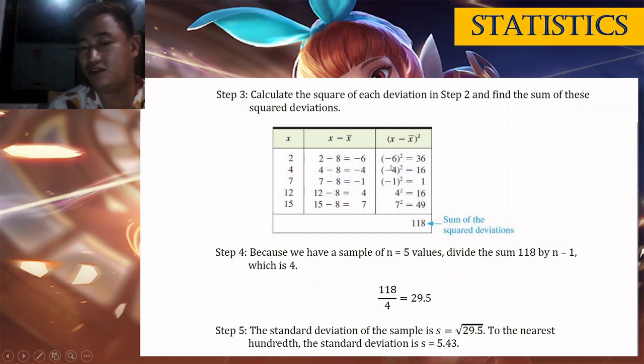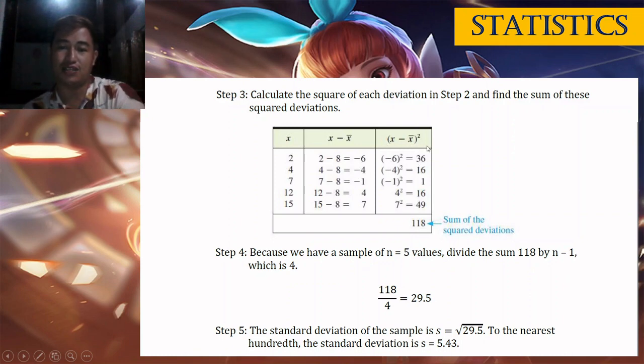Actually, pwede di na ninyo isulat, class. Diretso na. Aning 2 minus 8, pwede na ninyo i-diretso, class. Kay example 2, i-minus ninyo ni 8, so negative 6 na ninyo. Diretso butang dire. Kani siya, negative 4. Pwede ra. Okay? So, pag squared ani negative 4 kay 16, pwede na diretsoan sa next table. Okay, negative 1 squared is 1, 4 squared is 16, and then 7 squared is 49.